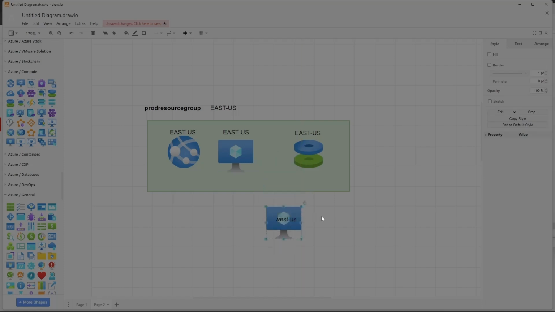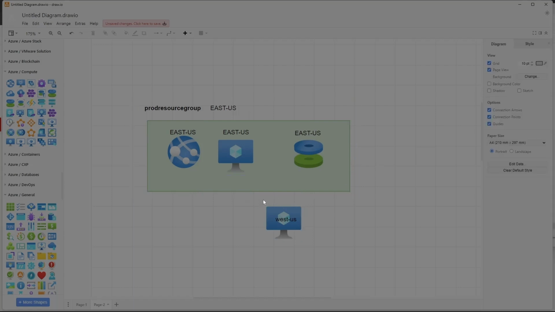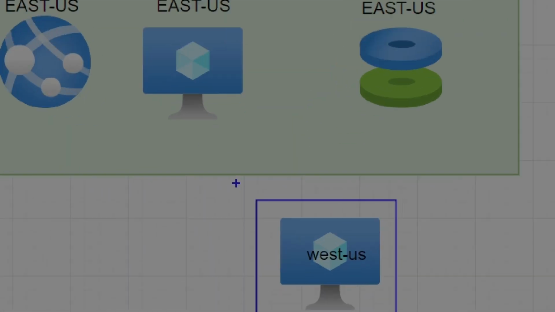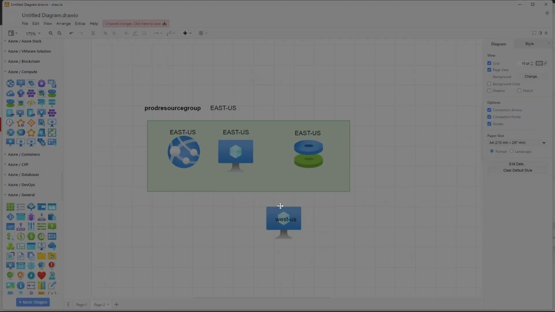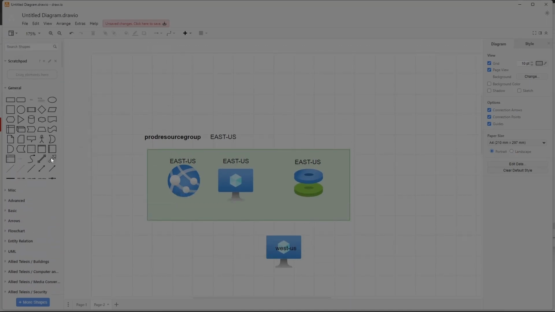The West US virtual machine will be available and it will be online even if this entire region East US has an outage. And although all the other resources are not online, you will be able to access this West US virtual machine, even though you have placed it inside the East US resource group.